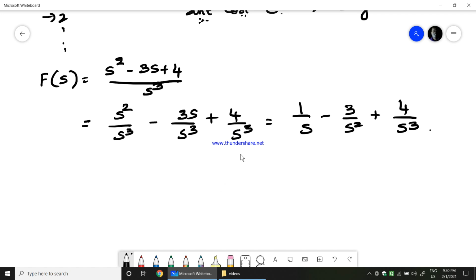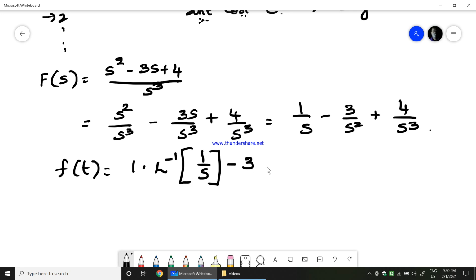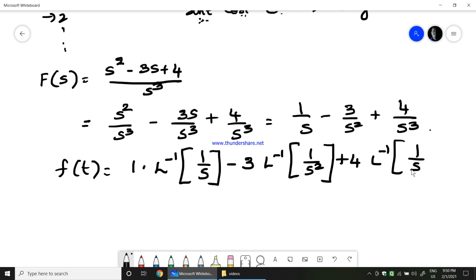Now when I apply inverse Laplace transform to this, f of t equals 1 into inverse Laplace transform of 1 over s, minus 3, which is a constant, into inverse Laplace transform of 1 over s square, plus 4 into inverse Laplace transform of 1 over s cube. So this is what the standard format is. Instead of applying it to the original, we apply it to this standard format.